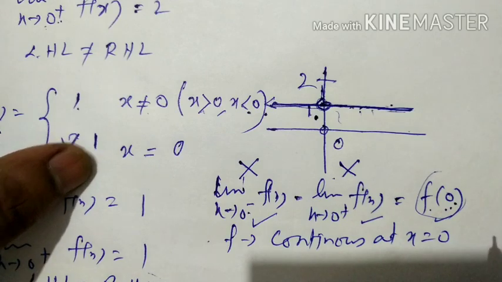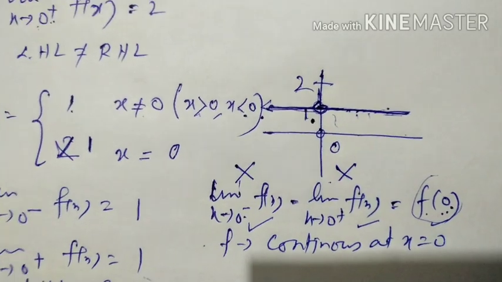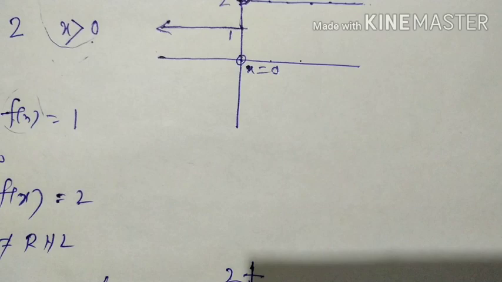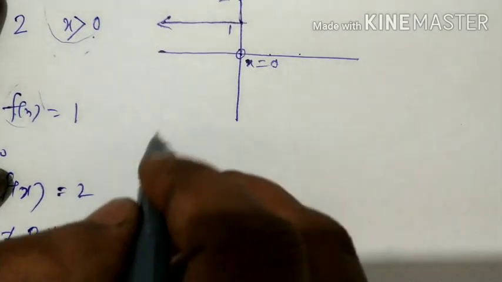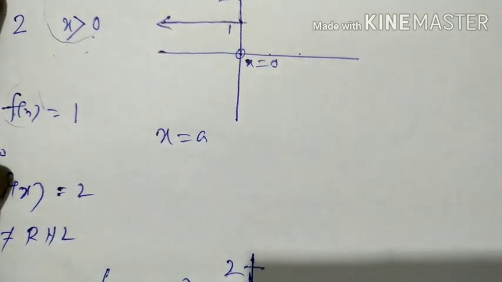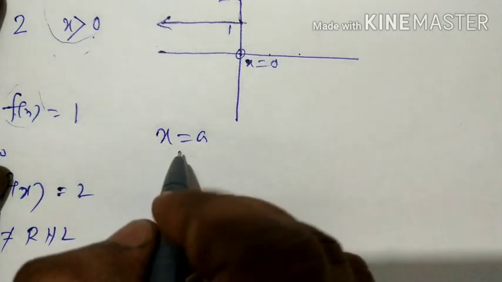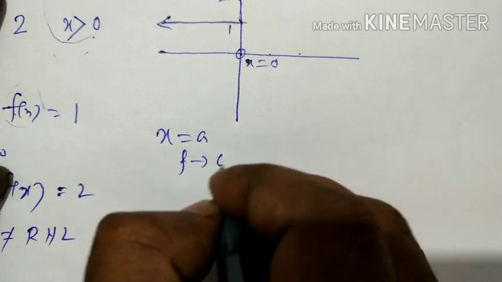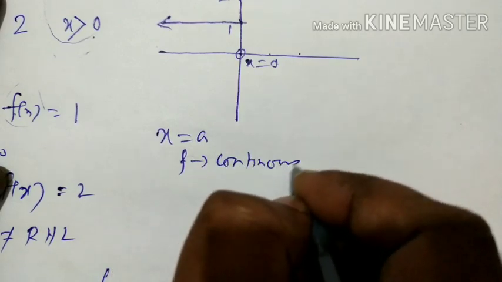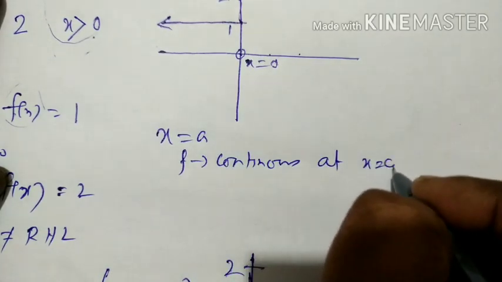Now suppose that x equals a is a particular point in the domain of the function. When the function is continuous, f is continuous at x equals a.